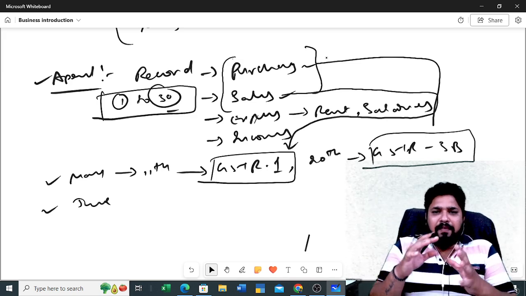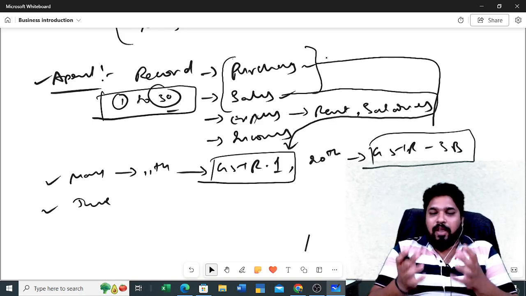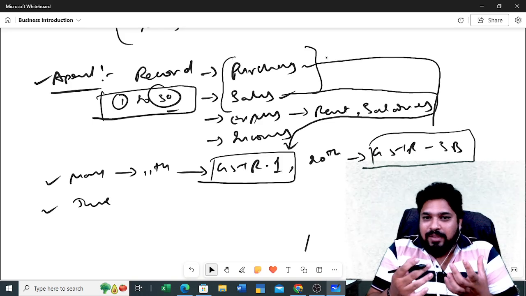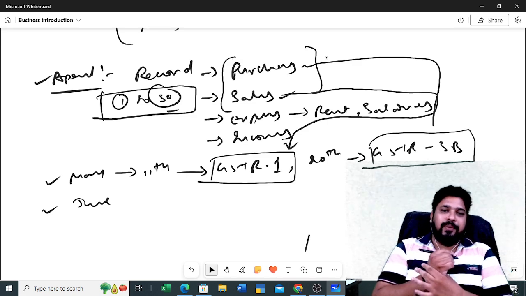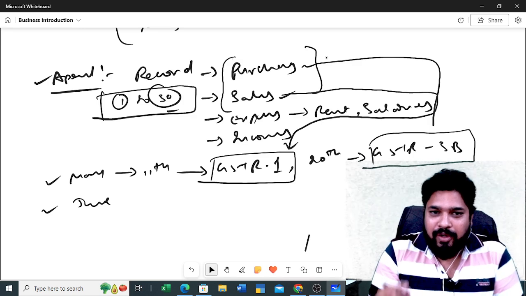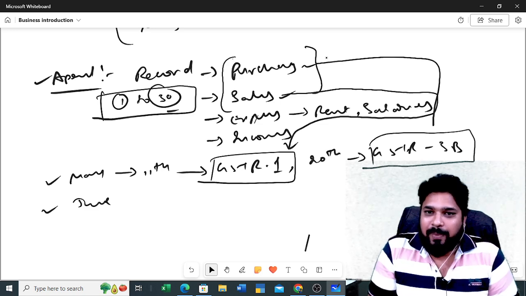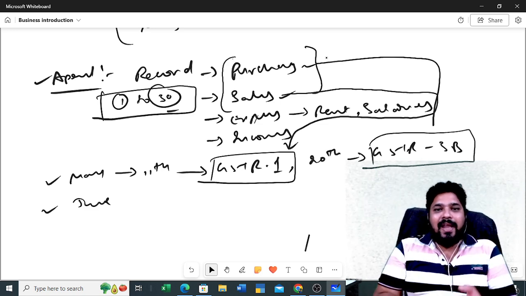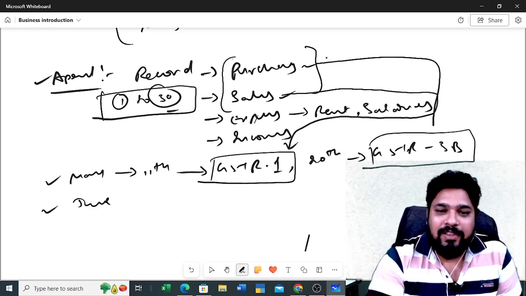So for everything the base is only the accounting. For accounting, if you are thorough with your accounting skills, then rest of the things will be very easy for you. You understand or not? So what you are doing, you are just properly maintaining your sales data, properly maintaining your purchase data. The data which you have maintained for the whole month, you will be just updating with GSTR1.